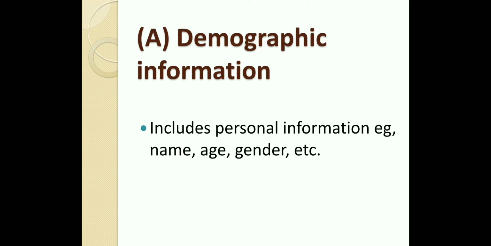Now students, to remember this demographic information, remember the first page of your school diary. Those things are the personal information or the demographic data. We try to understand you through that first page of your diary. The school may differ, but that information remains the same.